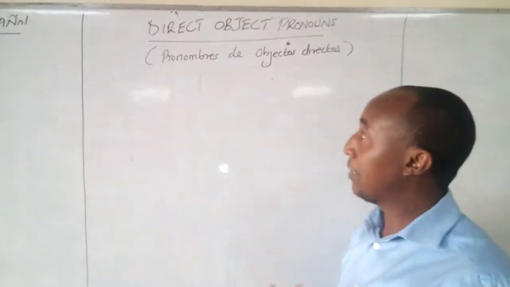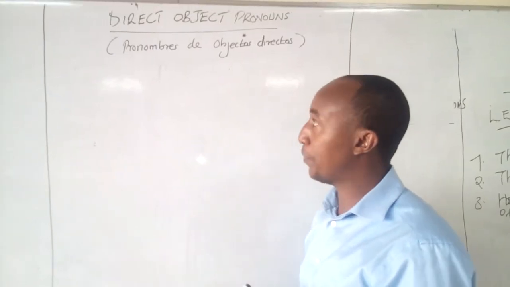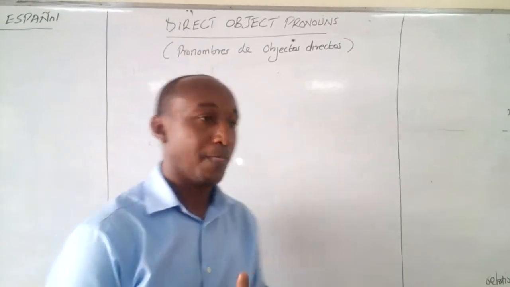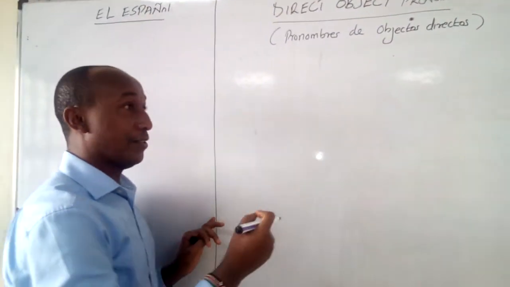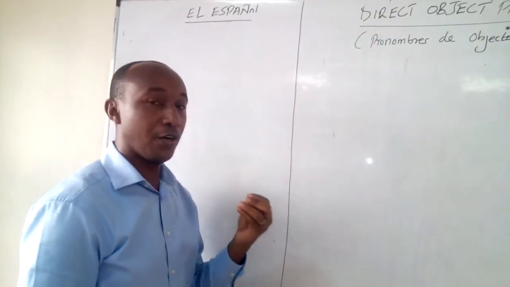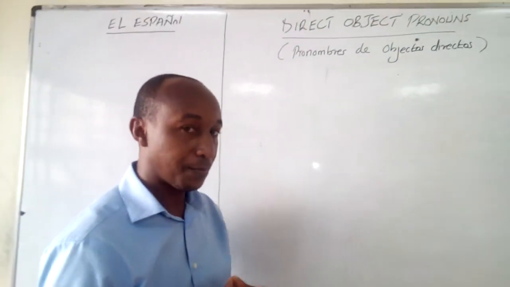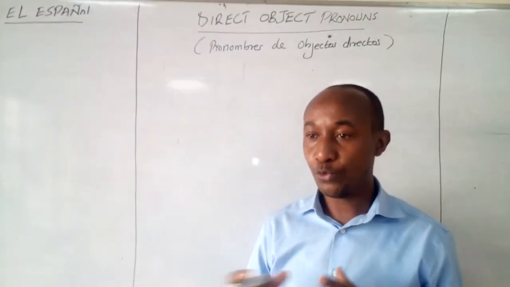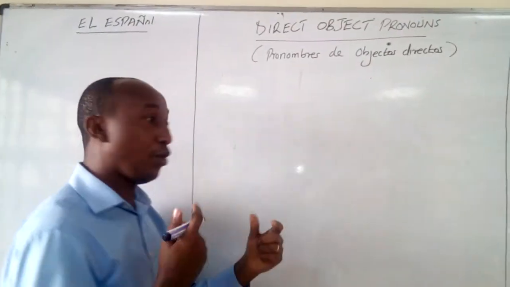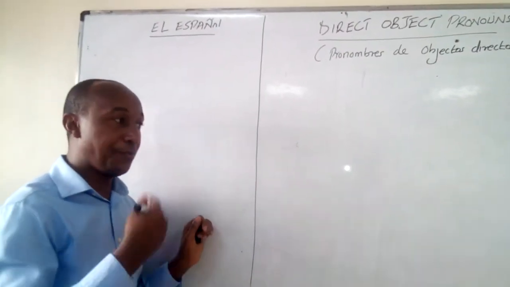Hoy vamos a aprender sobre pronombres de objetos directos, object pronouns. So when talking about object pronouns, it means that you are going to replace what we call nouns, because object pronouns usually stand in for nouns when what is being talked about between parties is very clear. So there's no way we can use the pronouns when both of us don't understand what we're talking about. So they usually come in to replace the nouns.